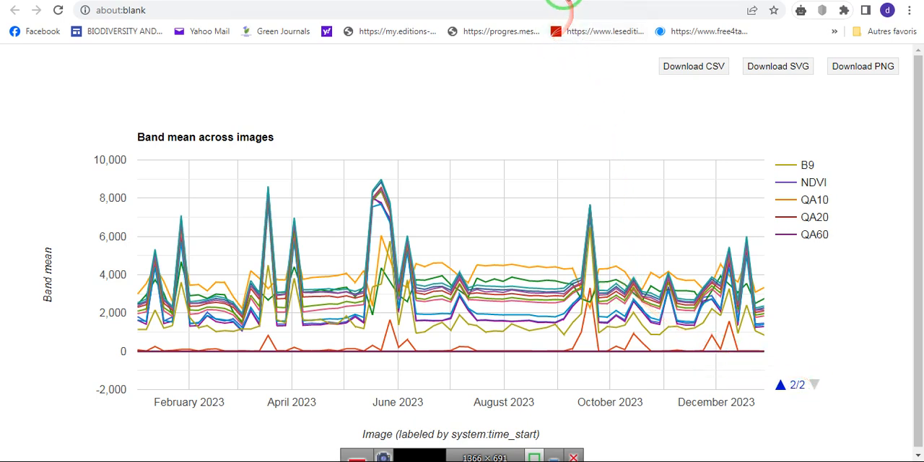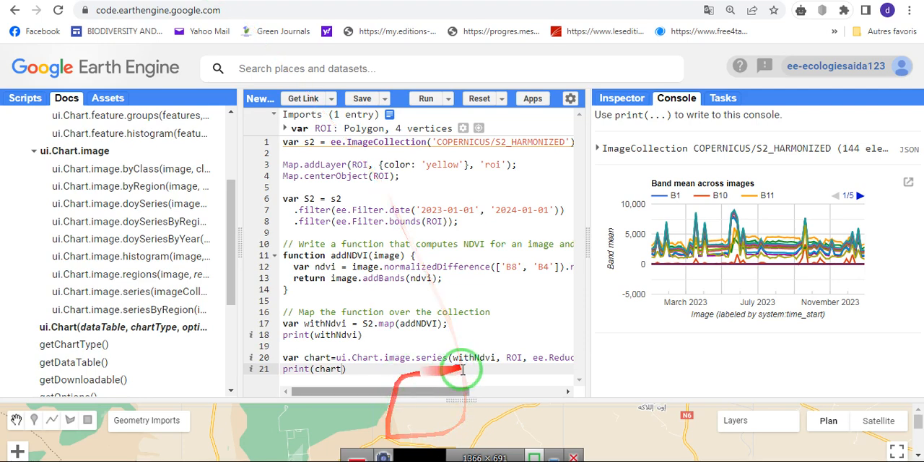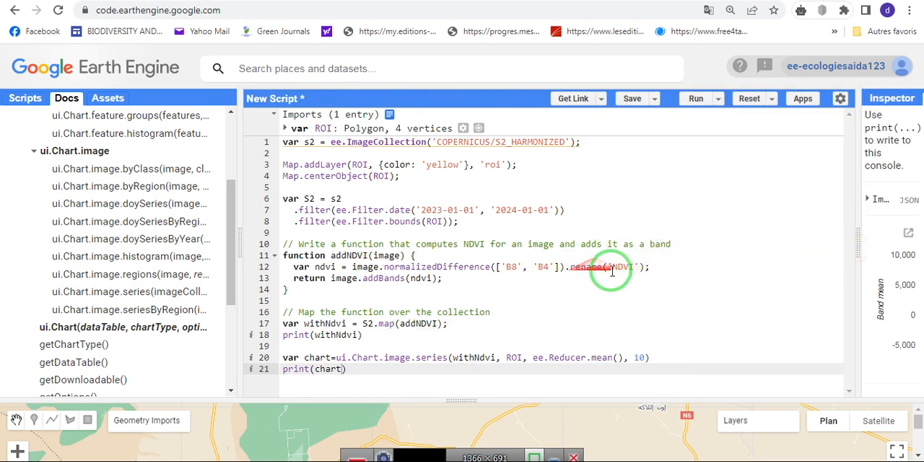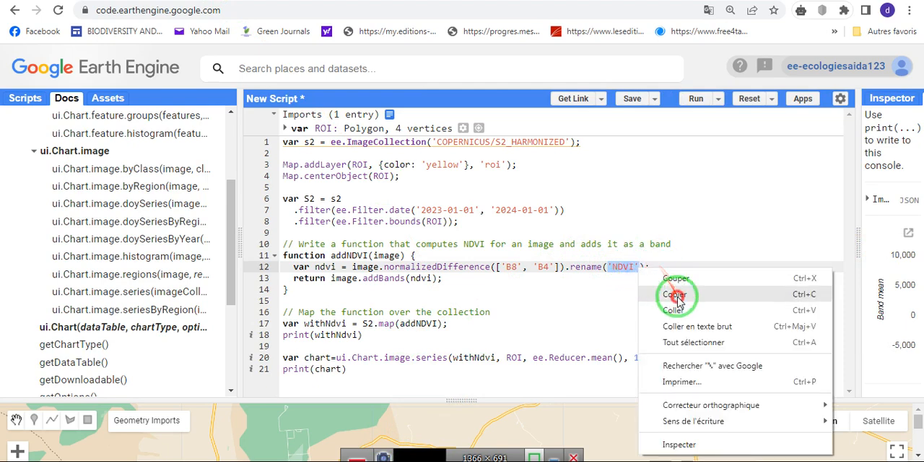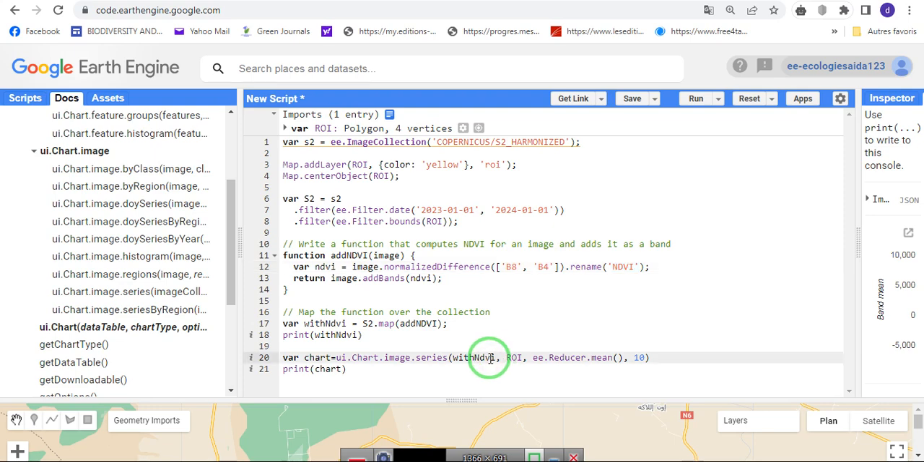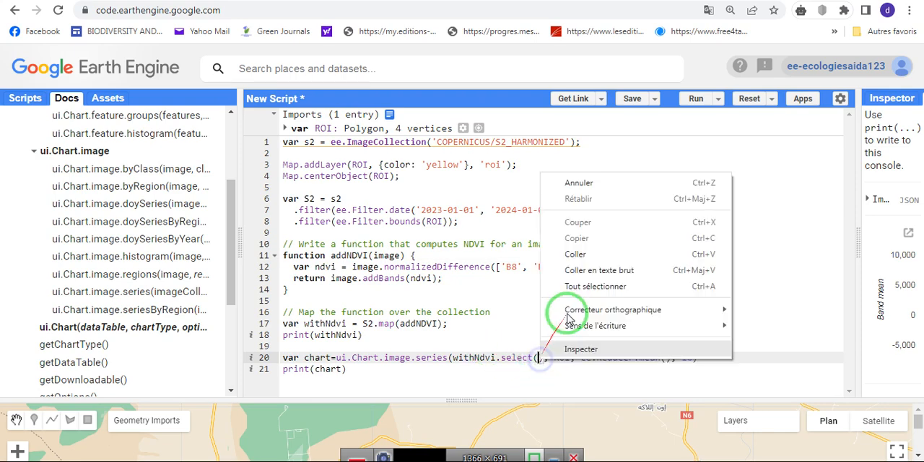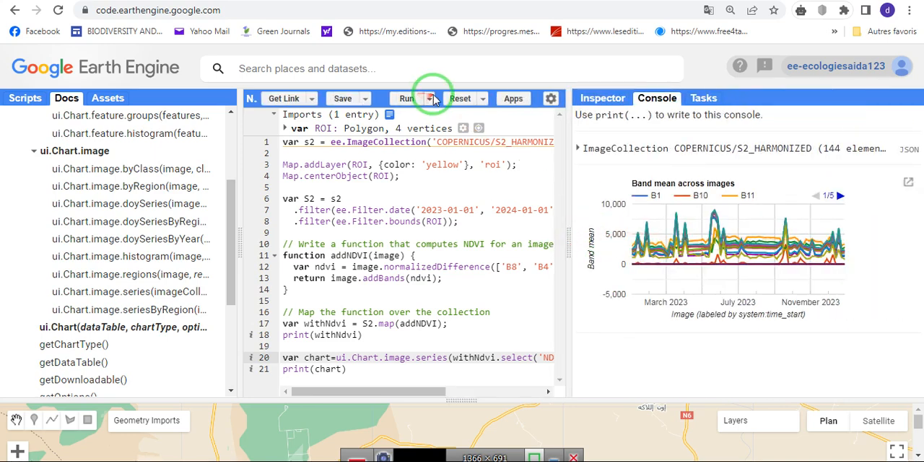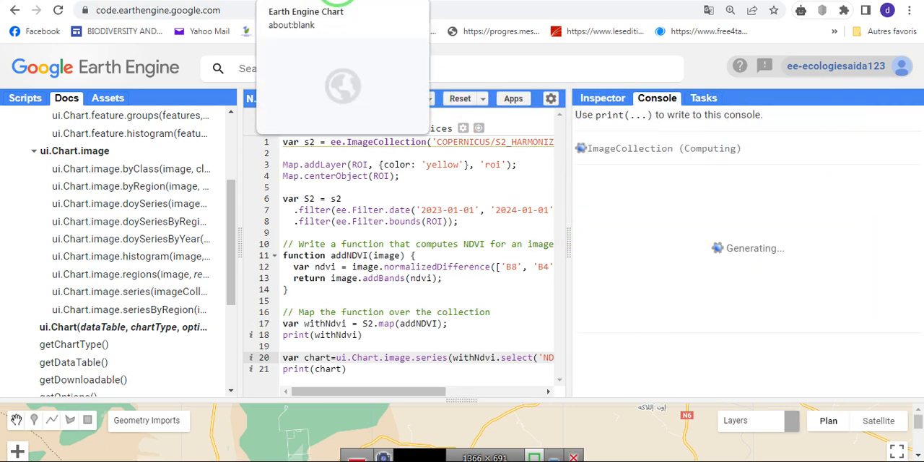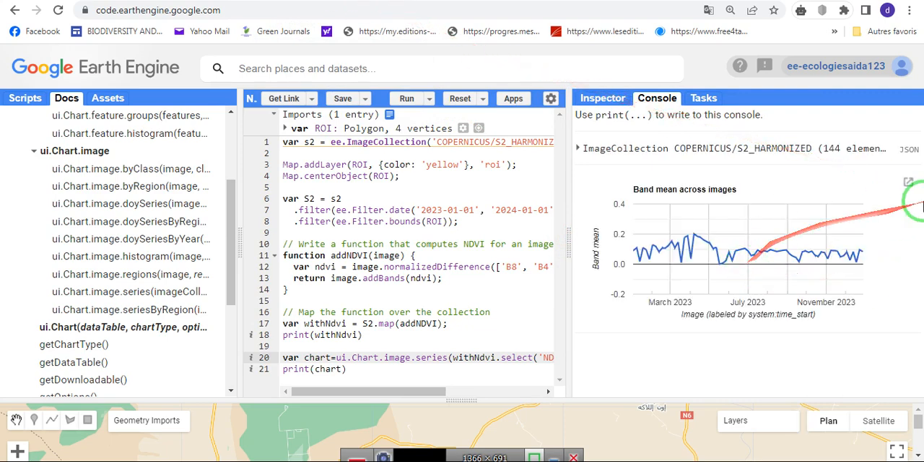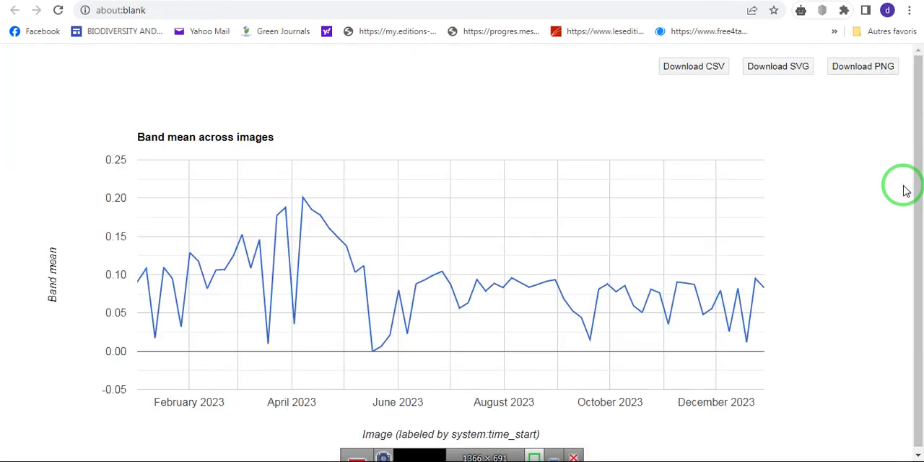So we just select NDVI with the select function. See, so you can see how NDVI changed over this region over time.